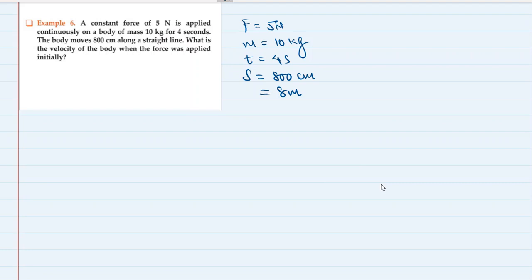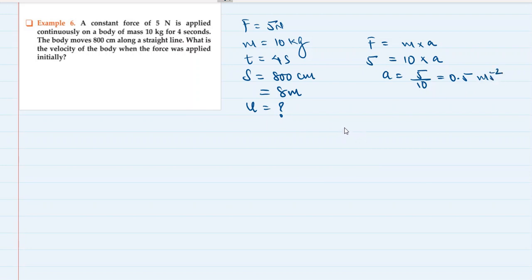What is the velocity of the body when the force was applied initially? So what was the initial velocity? We don't know the final velocity, but they are asking the initial velocity. Let's find it. Force is equal to mass into acceleration. Do we know force? Yes. Do we know the mass? Yes. Do we know the acceleration? Let's find it out. Acceleration is 5 divided by 10, that is 0.5 meter per second square.